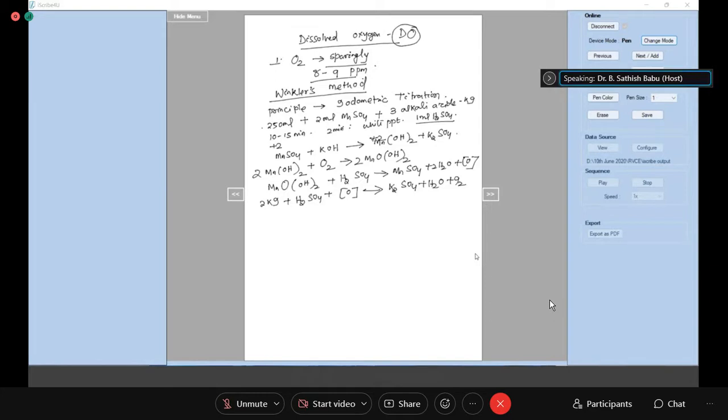What is the oxidation state of manganese here? Calculate, it doesn't matter even if it is wrong. OH is -1, and there are 2 OH.